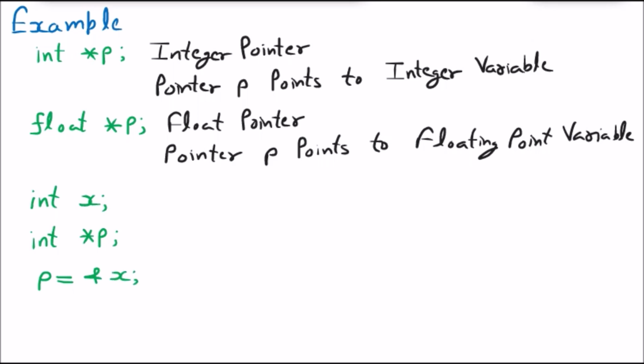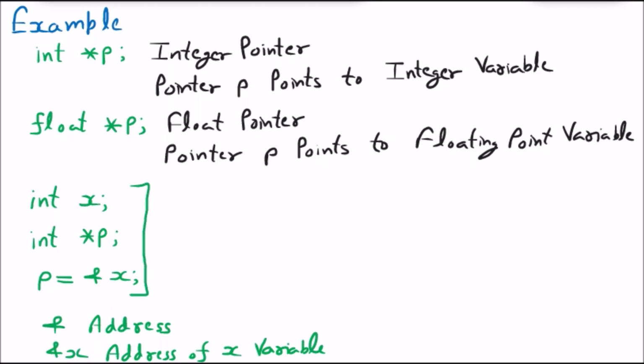One thing we must know is that whenever we use the symbol &, it is going to give you the address of that memory location. So if I say &x, that means the address of variable x. Now, we have to check whether this is correct or not. We are going to learn this with the help of an example.